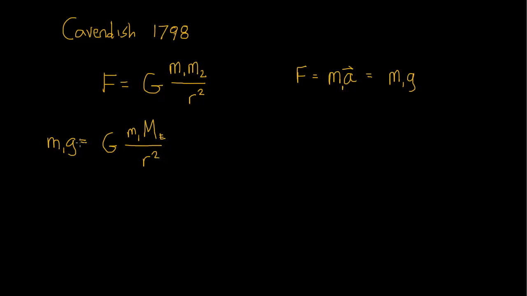And so if we know all these things, these m1s are going to cancel. We can measure little g. And if we could know this big G, this gravitational constant, we would be able to look at an object on the surface of the Earth, measure the gravitational acceleration, and back out of that the mass of the Earth.